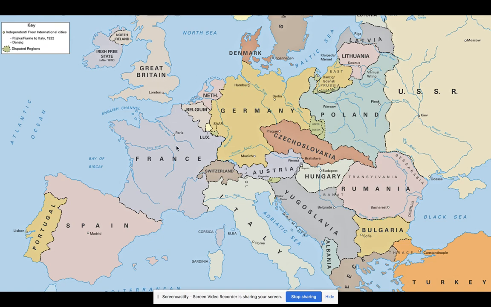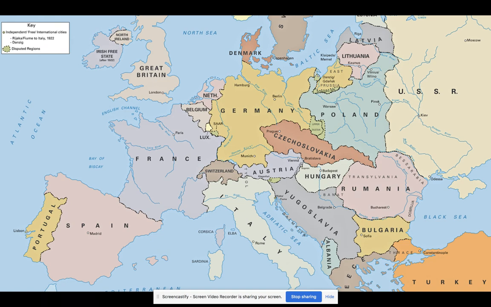The Prime Minister of Great Britain and the President of France go to Germany to talk to Hitler, and Hitler basically convinces them and says, this is the last thing I'm ever going to do. Don't worry about it. Just let me have this Sudetenland, and then I will get out of your hair. You won't have to worry about me anymore. And so they believe him, and they let Hitler take this land.